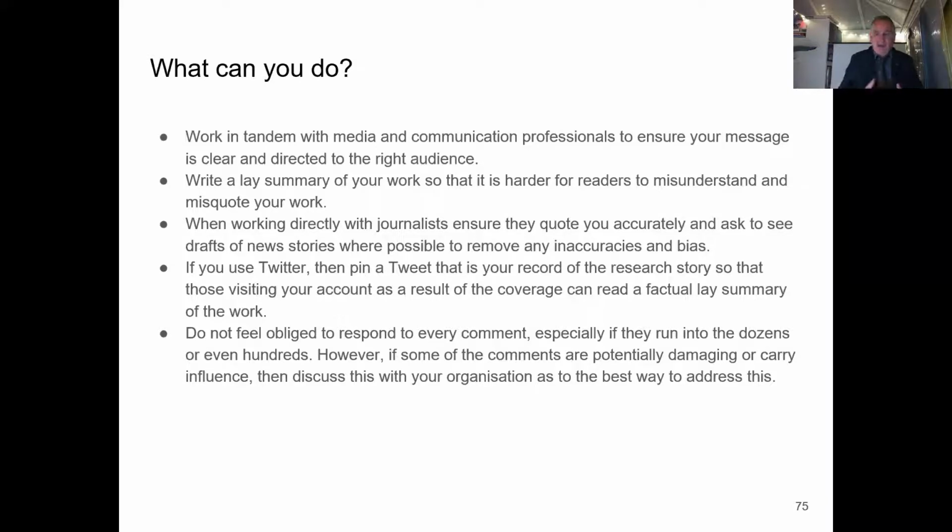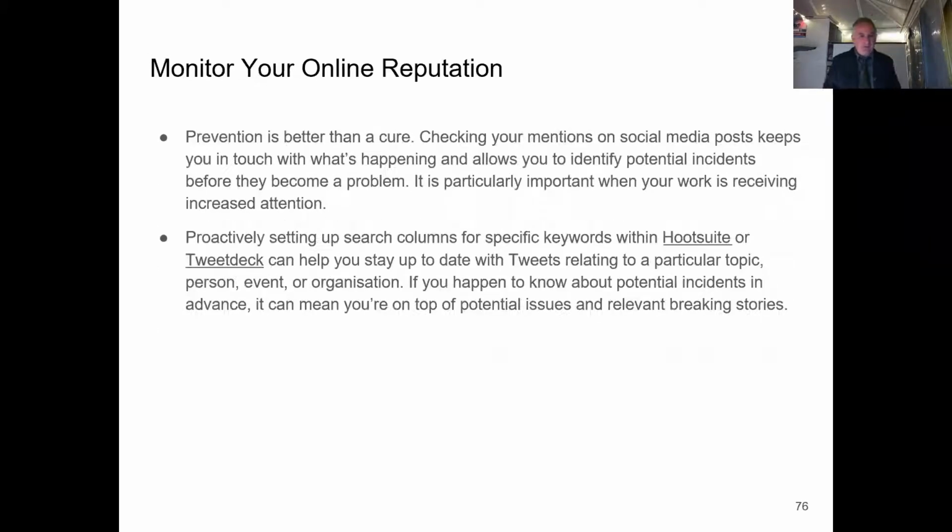So try and have a heading, something that will capture it, the truth about this piece of work, and so on. Don't feel obliged to respond to every comment. As you saw with the past slides, you can suddenly get hundreds of comments. They can run into the dozens, hundreds, even thousands potentially. If any of the comments are potentially damaging or carry any influence, then discuss with your organization. Think about the best way to address that.